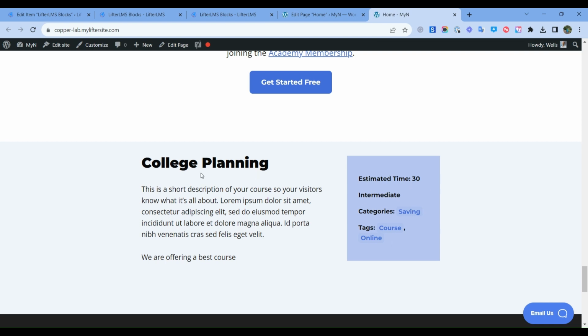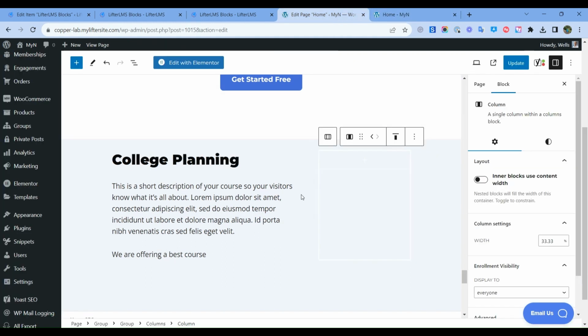For example, you can see I have a college planning course and I added a small sales content here. I added this in course information so that my students can understand the college planning course information from here: the estimated time of my course, the difficulty level, categories, tags. So what you have to do is visit a page where you want to show a specific course information meta. I will show it here because I have the sales content here.